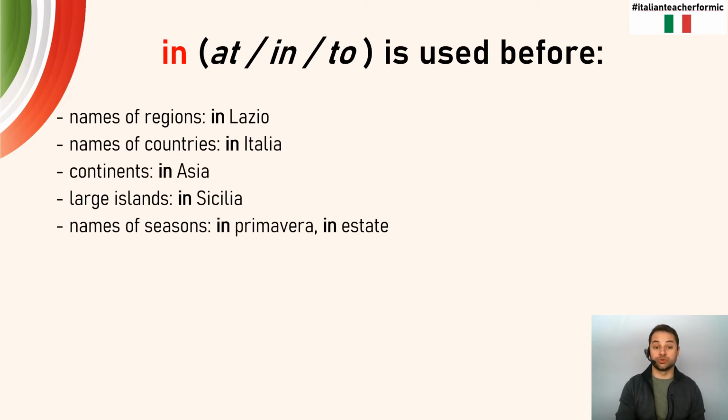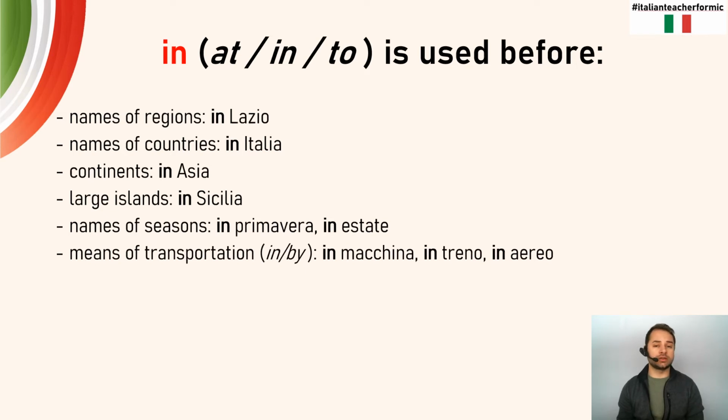Names of seasons. So if we're saying in springtime, in summertime, in primavera, in estate. Whenever we're trying to use a means of transportation to refer to in or by, I'm going by car, vado in macchina. I'm going by train, vado in treno. You're always going to use that simple preposition of in followed by that particular means of transportation.